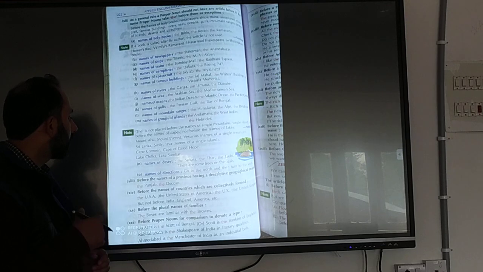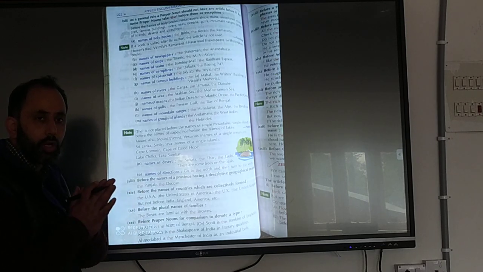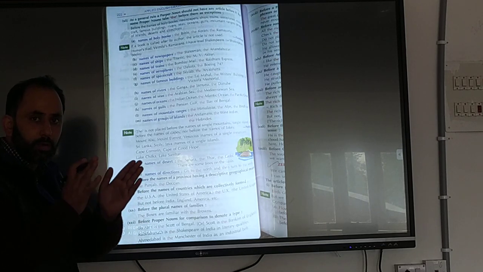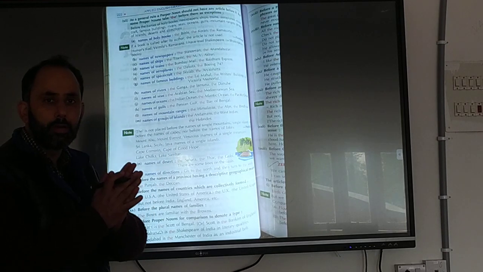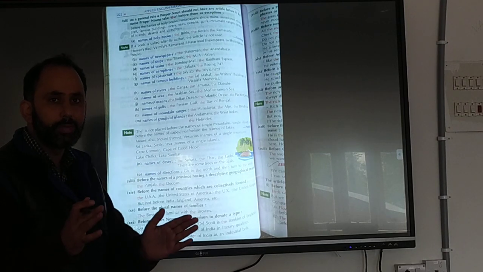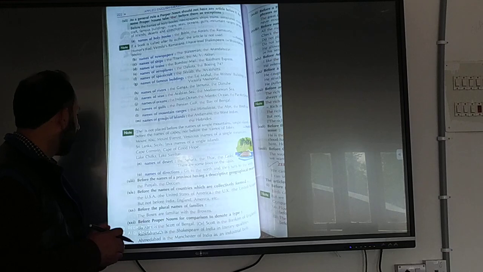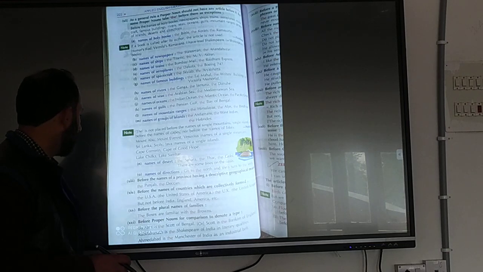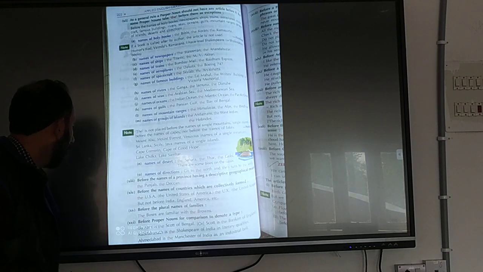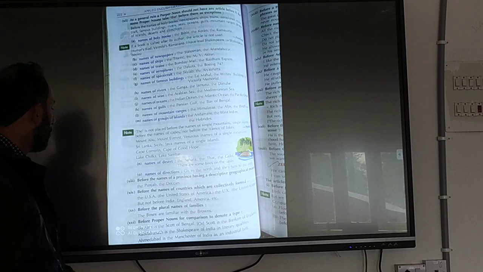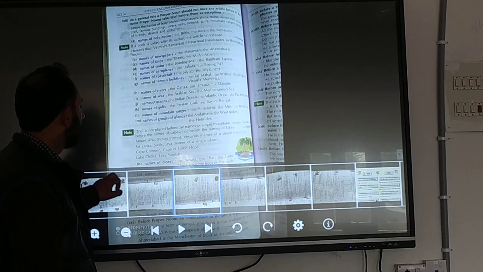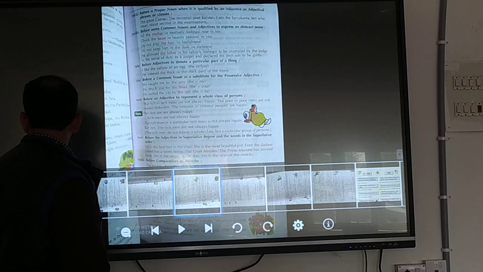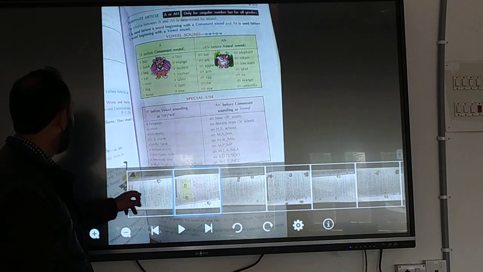Before the names of countries which are formed as combinations. We don't use the with all countries, but where there is a combination of two or more names, there we have to use the. For example, the USA, the United States of America, the UK. Before plurals of family names, the Bosses. Before proper nouns, this is the use of the. I hope that you have understood it.